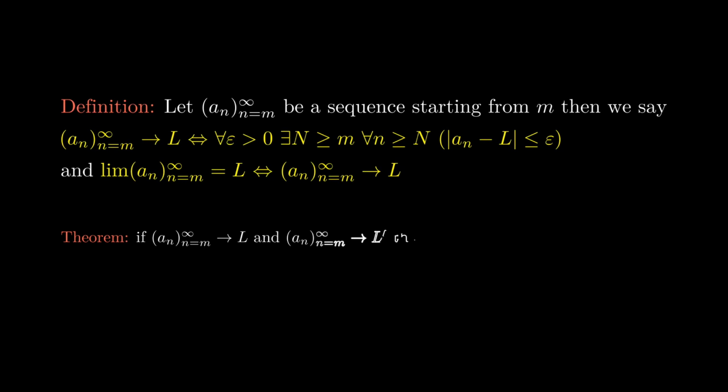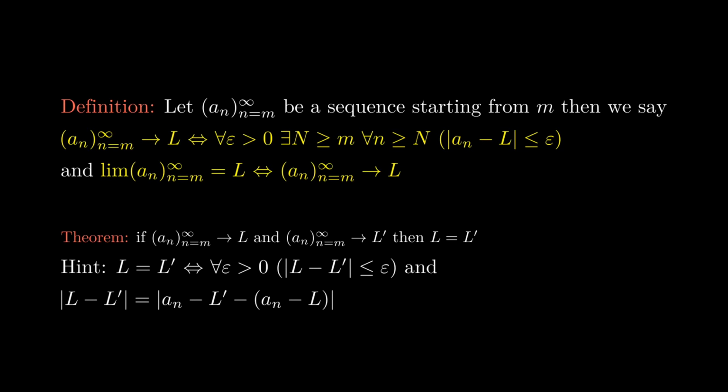Of course, the limit of a sequence is always unique. More precisely, if a sequence a_n converges to both L and L prime, then L is equal to L prime. You can use the following hint to prove this.